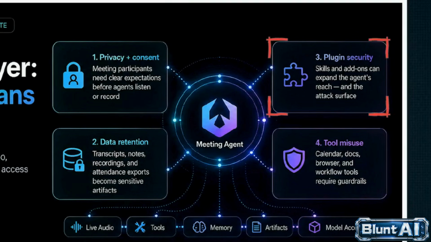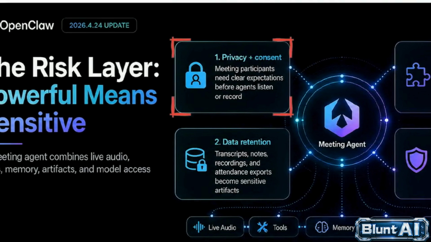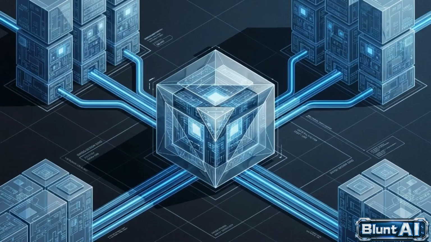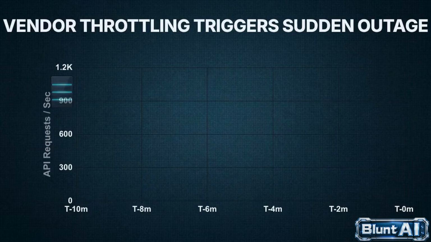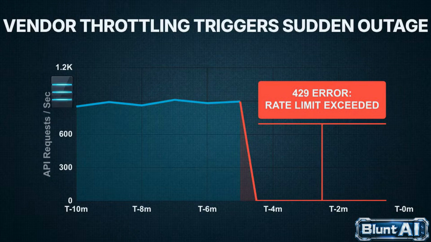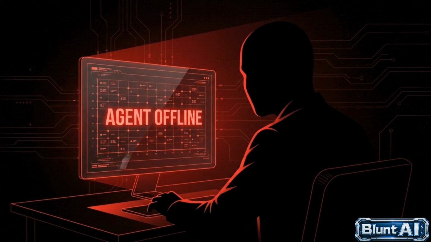Researchers found malware and OpenClaw skills designed to steal credentials and crypto keys. On the left, an AI program to record sensitive business discussions creates immediate legal liabilities. There is also an operational vulnerability. Because these systems rely heavily on third-party API providers, companies can face sudden outages if a vendor alters its usage rules or throttles access, directly restricting the agent's uptime without warning.